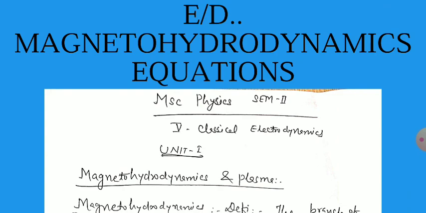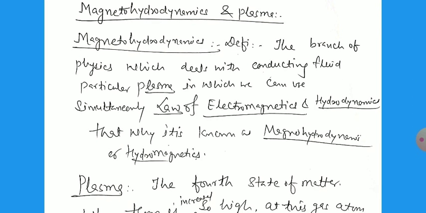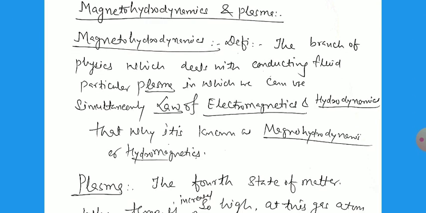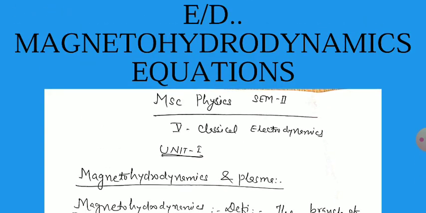magnetohydrodynamics. Magneto means that which is related to the magnetic field. And the second part, hydro, means water or flow, or you can say the liquid. Dynamics means movement. So this is the method of movement of fluids by using the magnetic field. Or you can say it is the combination of the magnetic field as well as the motion or dynamics of the fluid.